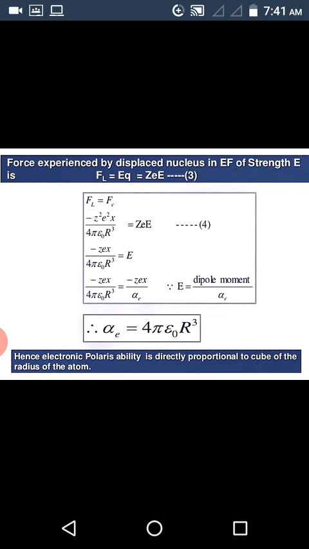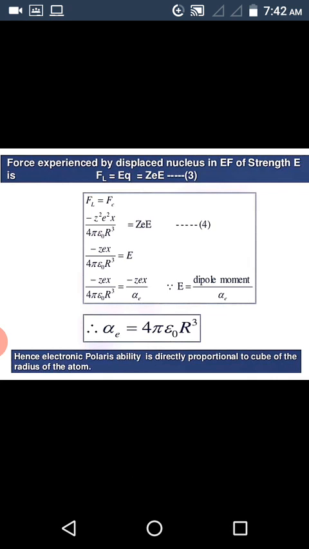Therefore, F_L is equal to F_C. Substitute these F_L and F_C values, then we get minus Ze x by 4 pi epsilon naught r cubed, which is equal to E. Now we are using the definition of polarizability, that is mu is equal to alpha into E. Therefore, E is equal to dipole moment by alpha, and substituting the dipole moment, minus Ze into x, by alpha in the above equation, finally we get alpha_E, that is electronic polarizability, equal to 4 pi epsilon naught r cubed.